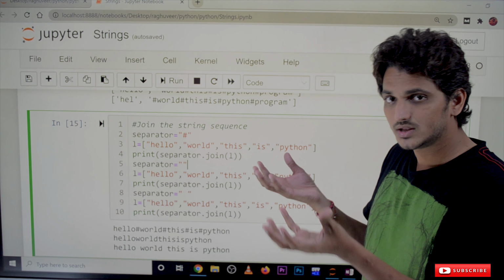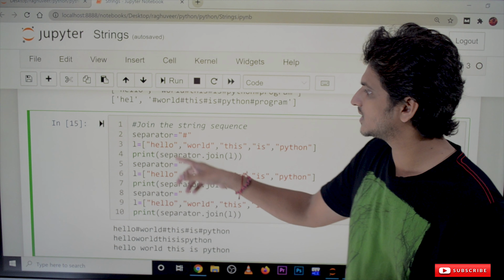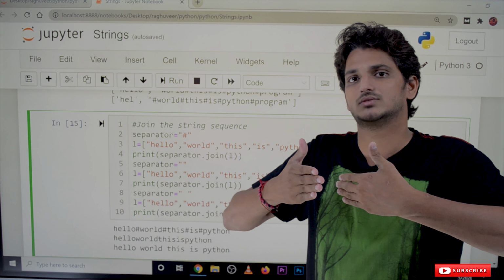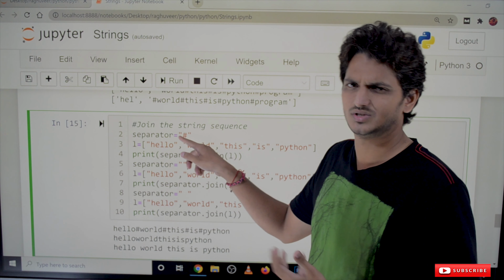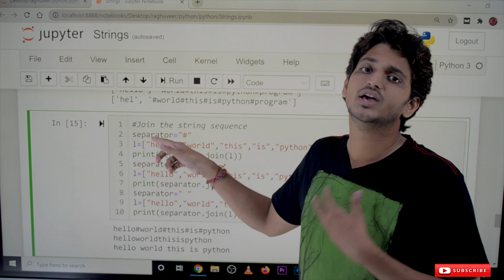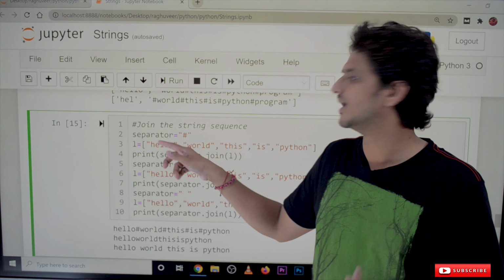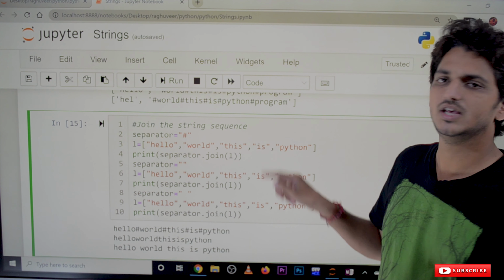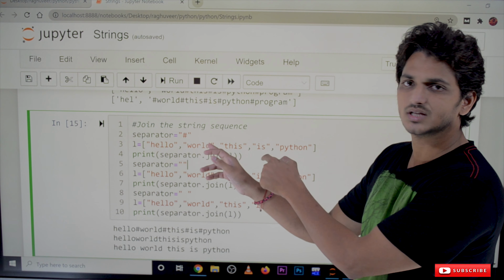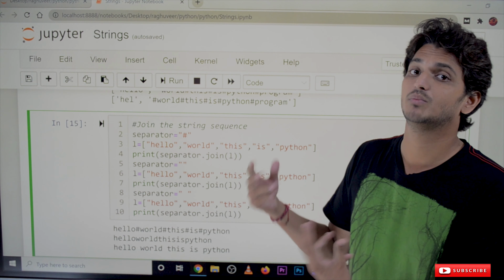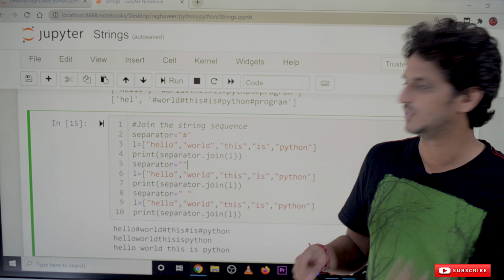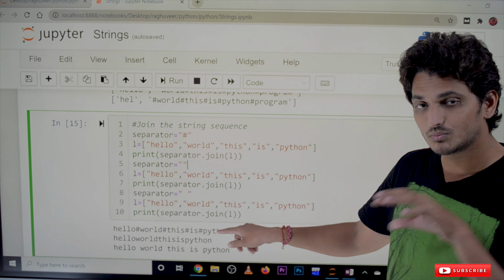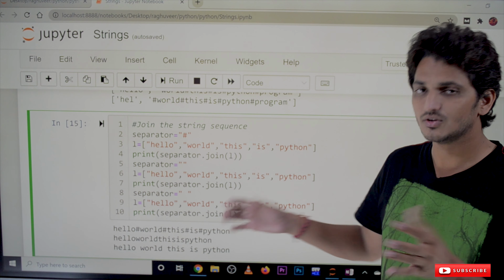If you want to join this sequence of strings, we use the join method. So how to join? What's the separator in between the strings? That is what separator is equal to. For example, we are taking a variable named separator. You can take any variable name. Separator is equal to hash. So print separator dot join of L. Join the sequence of strings based on this separator, place hash in between. That is the meaning. The output is hello hash world hash this hash. So it places hash in between when joining.